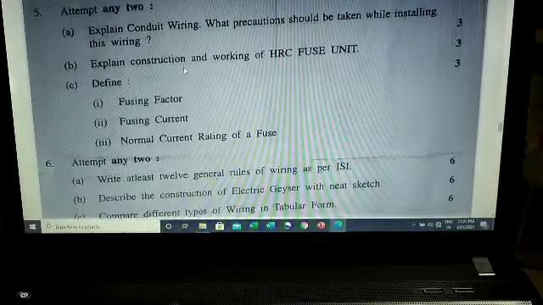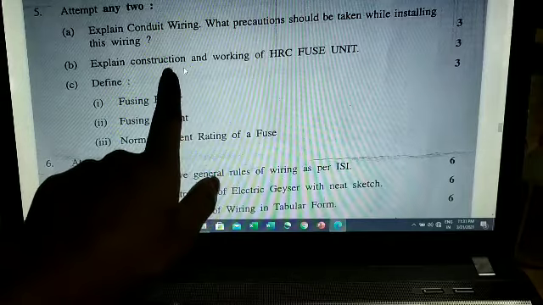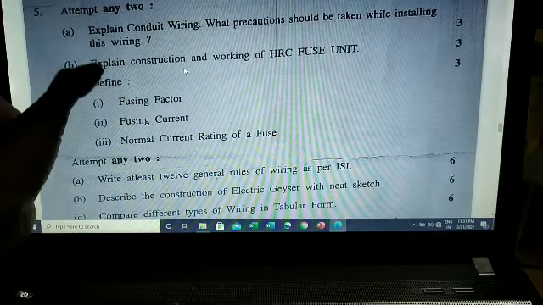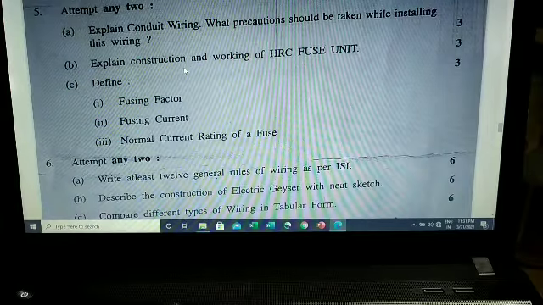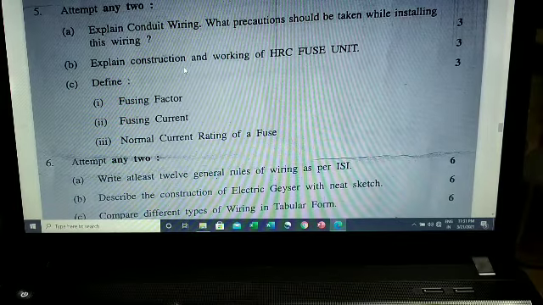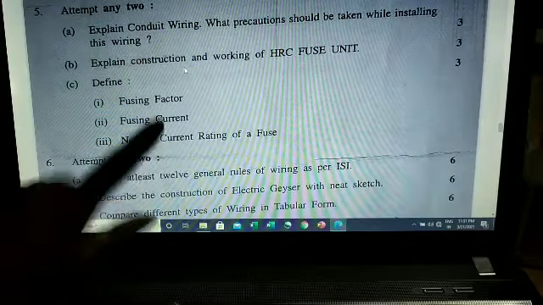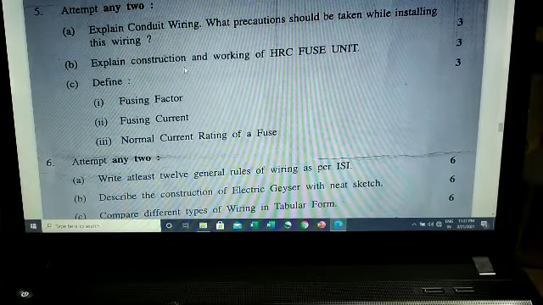Now question number 5. As I told you, construction and working of HRC fuse. In every question paper this question is there. So just take the repeated questions and you can prepare for that. From fuse, this is the very important part. Define, it is asked everywhere.